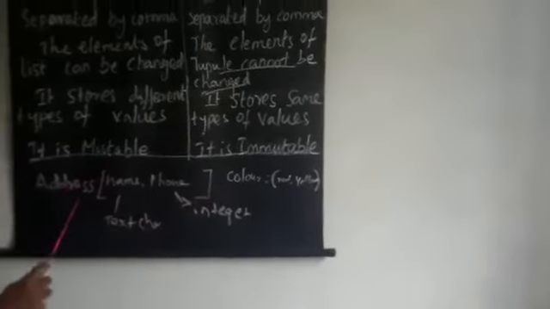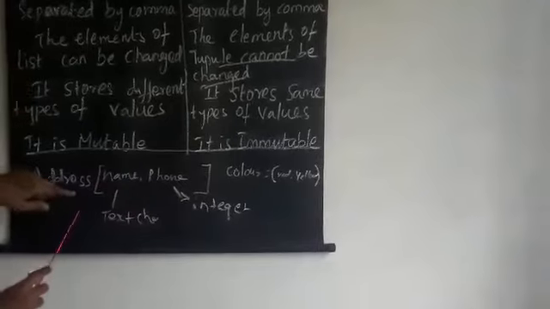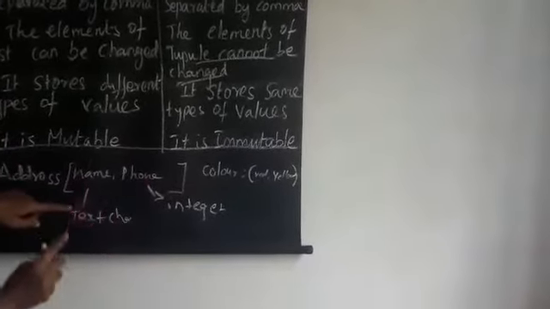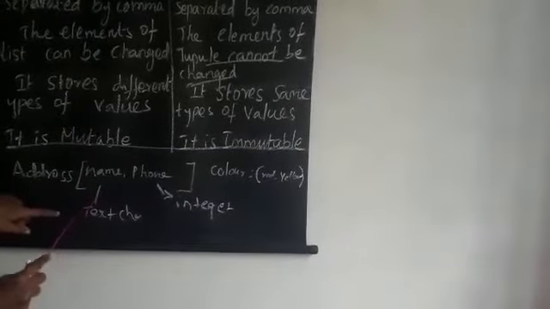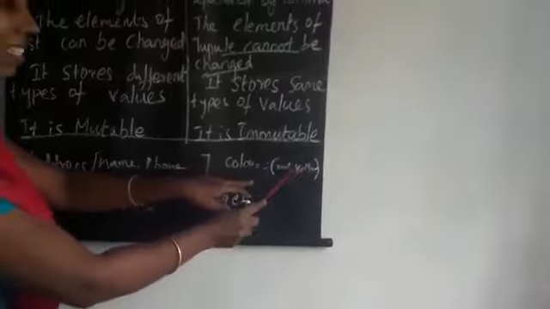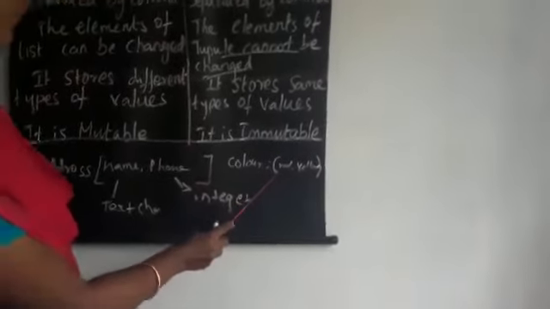Listen once again. This is a list value. Address, name, phone number: those are different types of values. So these are list elements. Here color has red, yellow. That's the same type of values. So these are tuple elements.